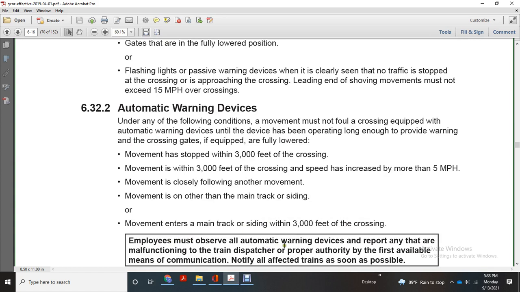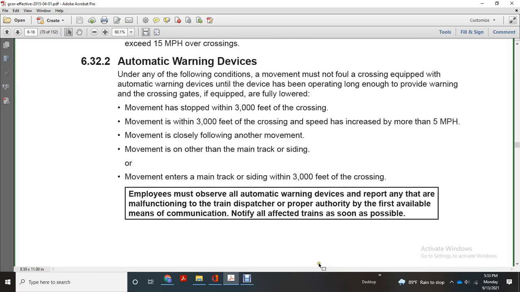Employees must report all automatic warning device malfunctions before any of that or malfunction of the train. Dispatch or proper authority with first available the means of the communication and notify all affected trains as soon as possible.